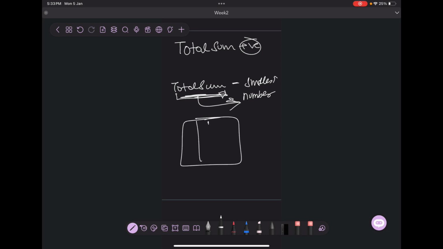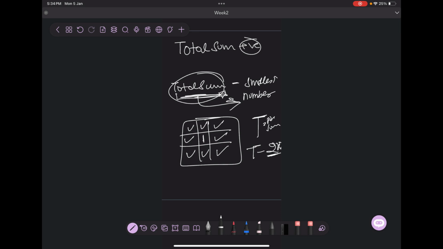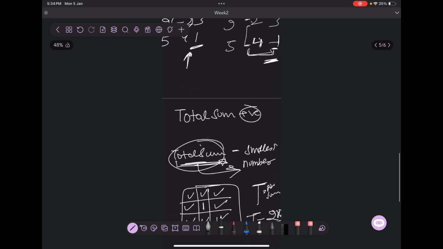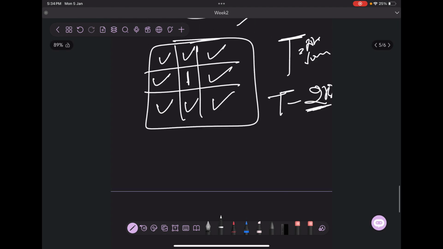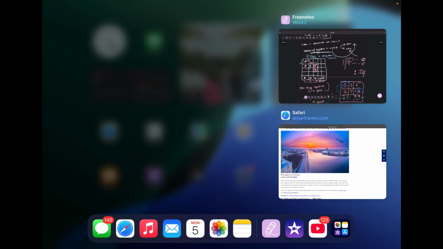As in, if this is a grid and there is an odd number of negative numbers, there would be one number here with minimum absolute magnitude. So the answer would be this plus this plus this plus this plus this plus this plus this plus this. If the sum of all elements is t, the answer would be t minus 2 times x, where x is the minimum element. Why 2 times? Because t already includes x, since t is the total sum. Here when I was saying total sum, I was mentioning total sum minus smallest number. I hope this is clear. So let us see the coding part. One minute.